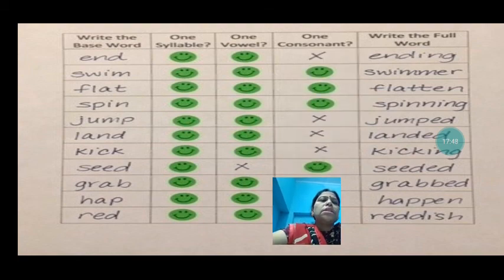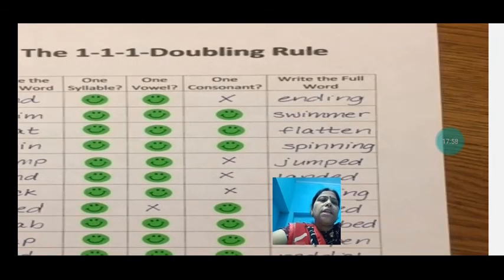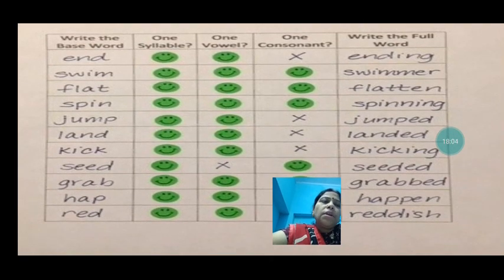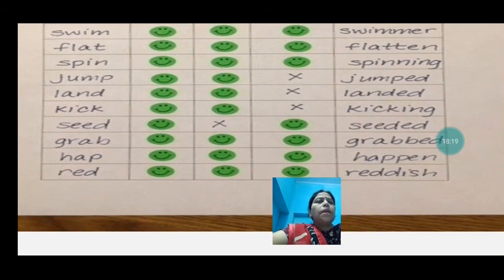So what do you understand? At the end, it means you have to add one consonant. In swim, what do we see? S-W-I-M-M-E-R: one consonant is added at the end. In flat, again T-E-N: we have added one consonant. In spin, N we have added. But in jump, we will not add; there only E-D we are going to add. In land also, we will not add any. In end also, we will not add any consonant. In grabbed, we have added one. In hap also, we have added P, and then EN. In red also one.